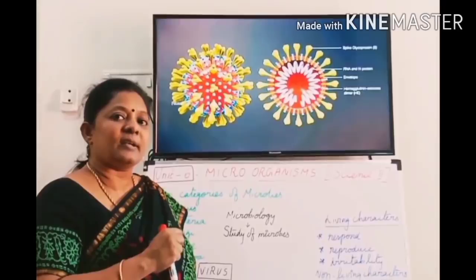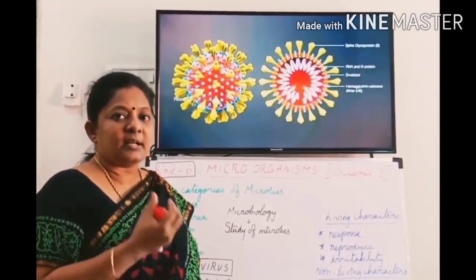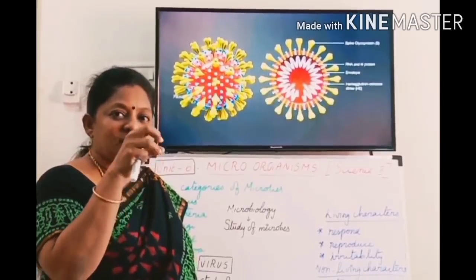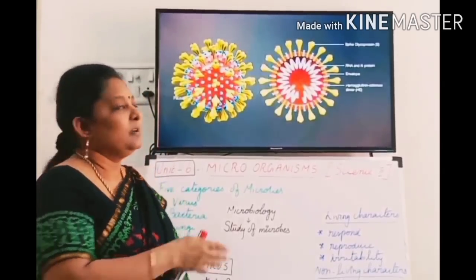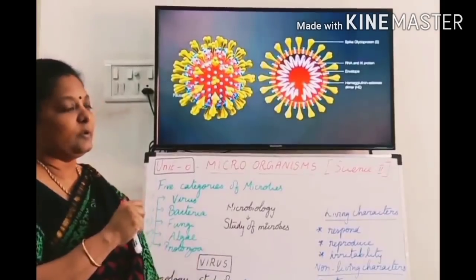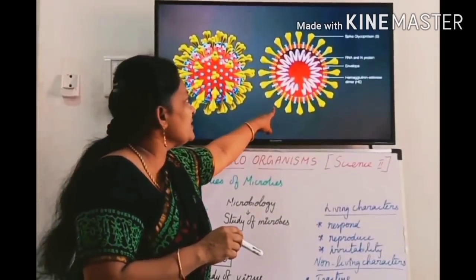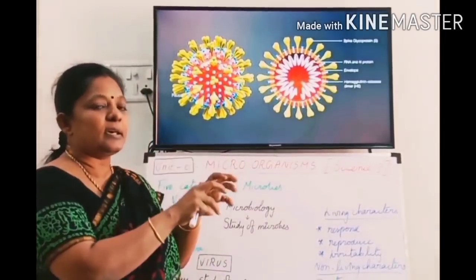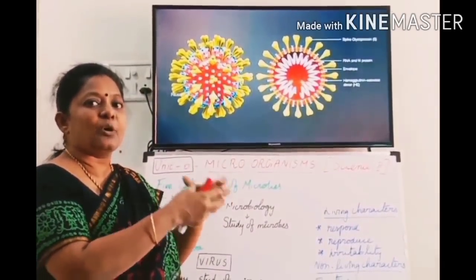Which is bigger than the virus? Bacteria. So bacteria itself we cannot see with our eyes. But what about the size of the virus? It is 10,000 times smaller than the bacteria. So that much is so minute. So what is the use of this spike? It will attach to the substratum. It will attach to other living organisms.